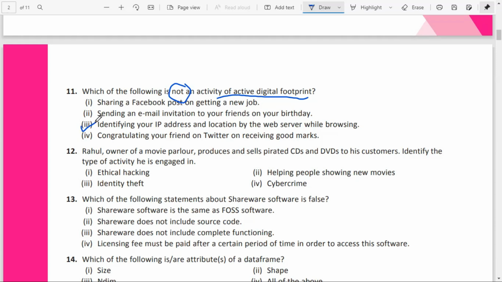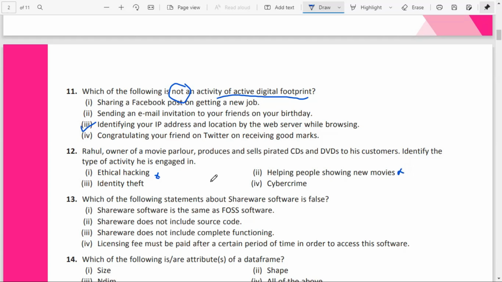Question number 12. Rahul, owner of a movie parlor, produces and sells pirated CDs and DVDs to his customers. Identify the type of activity he is engaged in. Ethical hacking? No. Helping people by showing new movies? No.